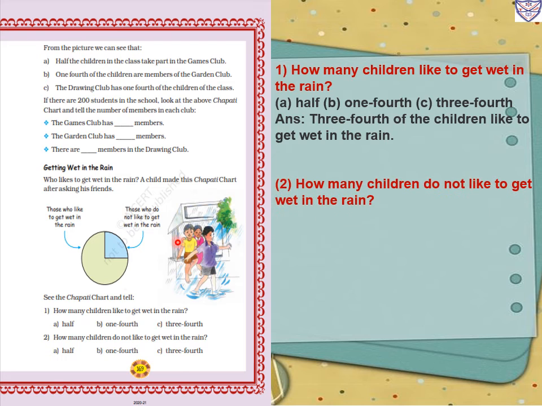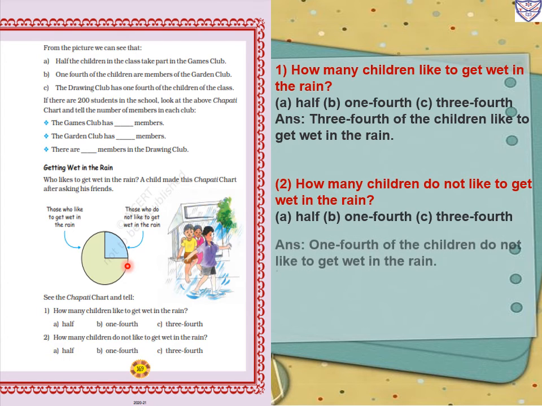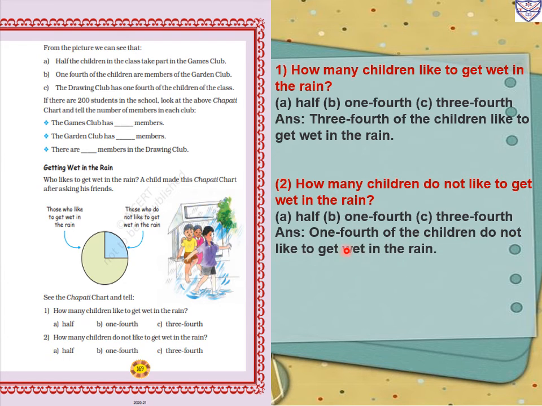Now second question, how many children do not like to get wet in the rain? So that is 1/4. So answer, 1/4 of the children do not like to get wet in the rain.